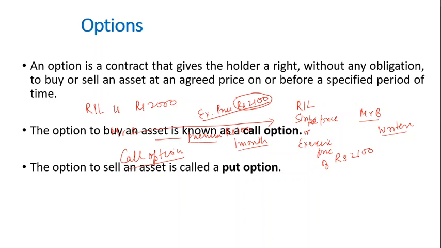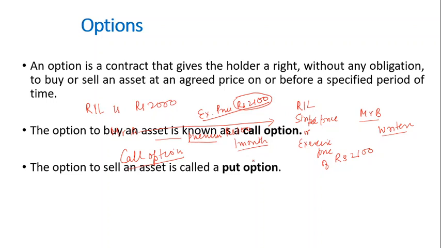So if a buyer buys an option in which he has a right to buy something, that option is called a call option. If a buyer buys an option in which he has a right to sell something at a predetermined price, that option is called a put option. Mind you, the buyer has a choice whether he will exercise the option or he will not exercise the option.